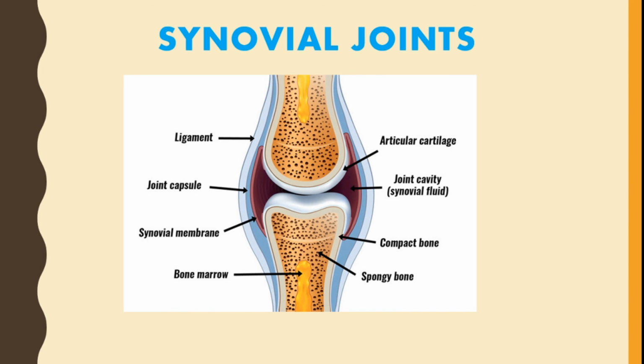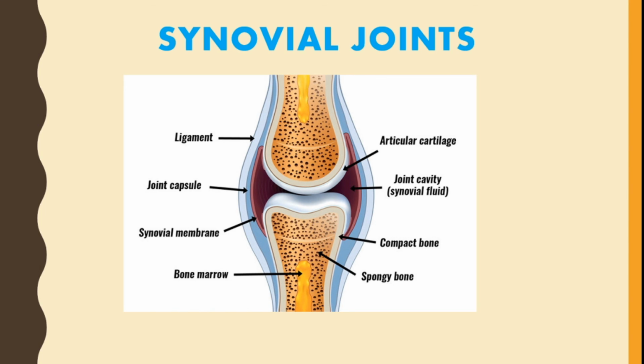The next joint we talk about is the synovial joint, which is the most freely movable joint, like the shoulder and knee joint. They are also called synovial joints. They allow a degree of movement. Here in the diagram you see synovial fluid, which is a lubricating fluid. Wherever it occurs it is called synovial fluid, and it helps in lubricating to remove the friction between